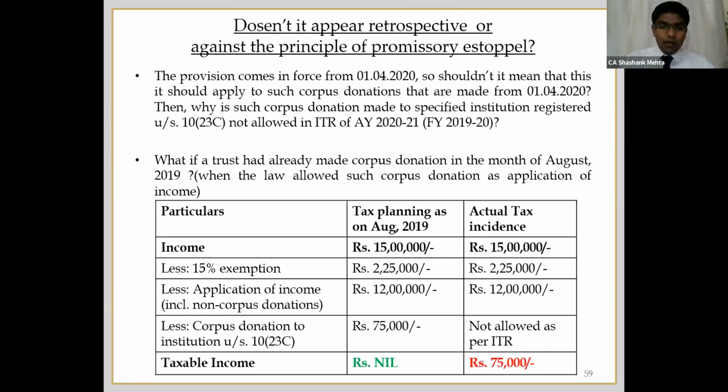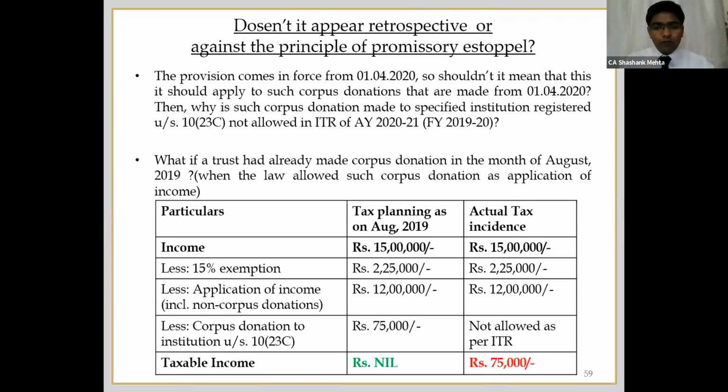However, now after the amendment of Finance Act 2020, they are telling that you cannot claim this as application of income. And even in the ITR, if I enter this 75,000 amount in Part C, the disallowed amount, then obviously my tax liability will be more by 75,000.